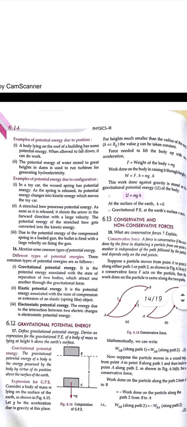Okay, so potential energy can be seen in a body lying on the roof of a building, which will have some potential energy. The potential energy of water at great heights in dams is used to run turbines for generating hydroelectricity, right? Water is always flowing due to gravity itself. So we are storing that body which is in motion. It is in motion, but it cannot move, so the energy is stored in that body, and it is said to be the potential energy.